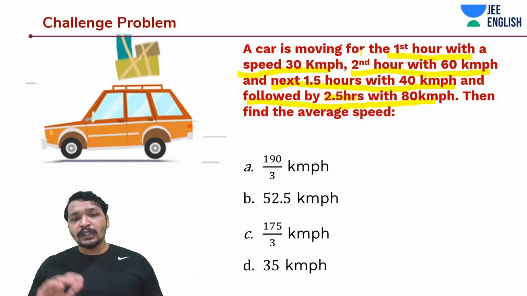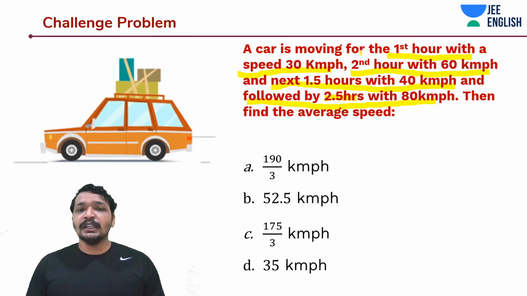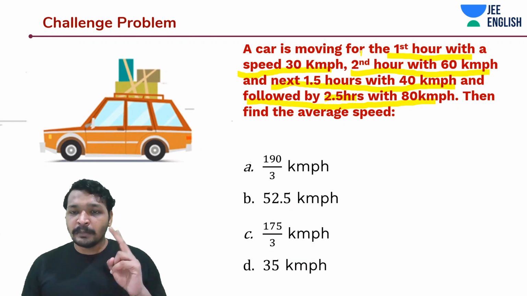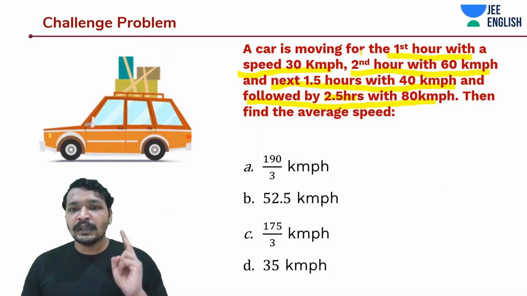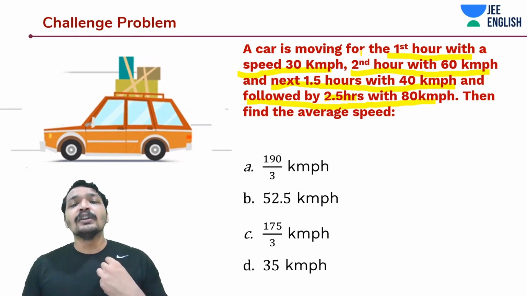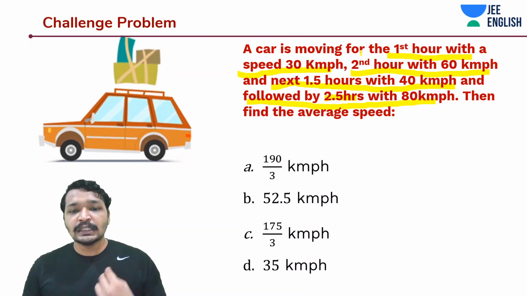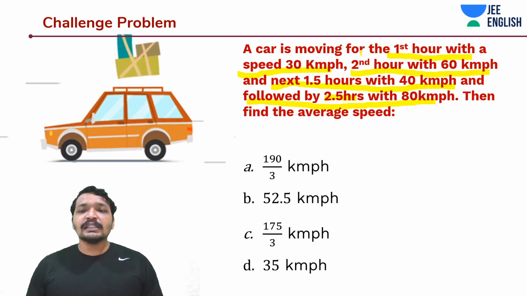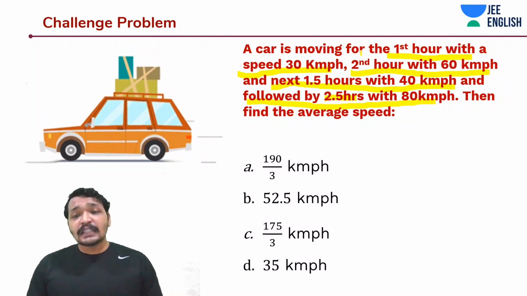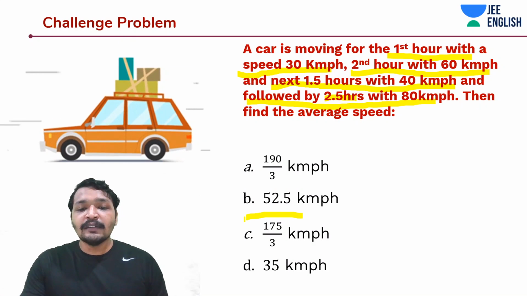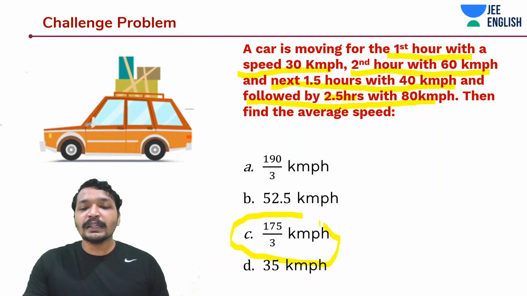350 divided by the total time will give me the average speed. And total time would be 1 hour plus the second hour, another 1 hour, plus 1.5 hours, that's going to be 3.5 hours, plus 2.5 hours, that is going to be 6. So the total time of travel is 6 hours. The total distance covered is 350 kilometers. So the answer is going to be 175 by 3 kilometers per hour.